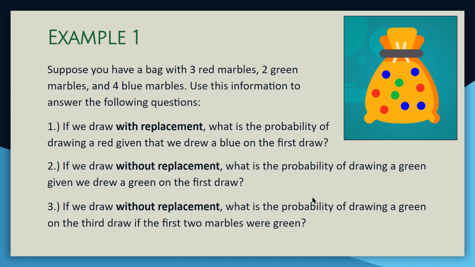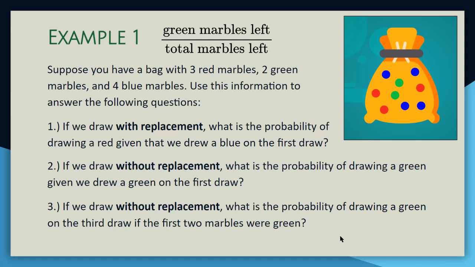For the last one, it says if we draw without replacement, what is the probability of drawing a green on the third draw, given the first 2 marbles were green? Without replacement, again, means we're taking them out and keeping them. They don't go back in the bag. So the idea is similar: green marbles left divided by total marbles left. We drew 2 green marbles from the bag, and I only had 2 to begin with.